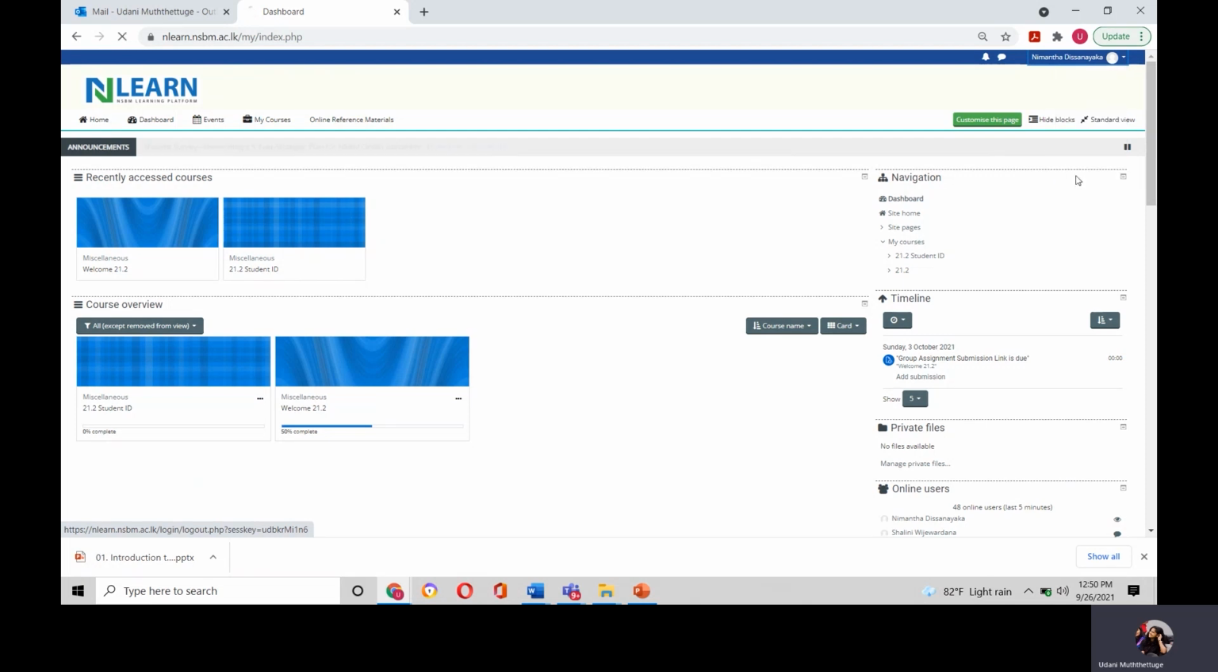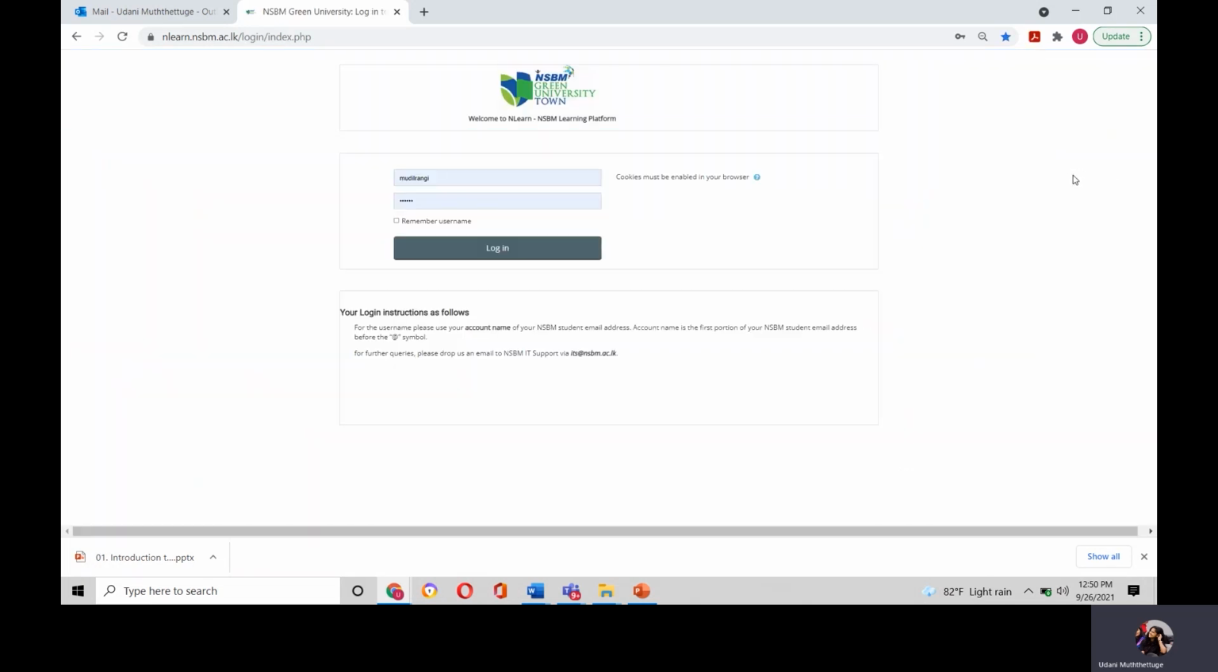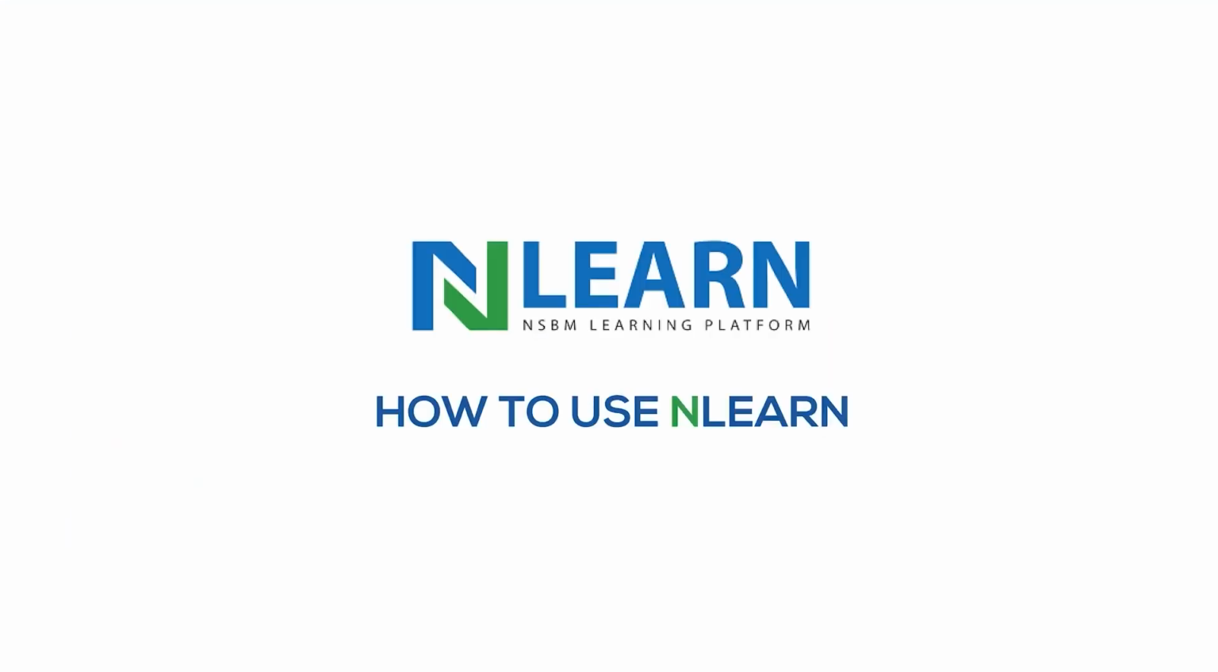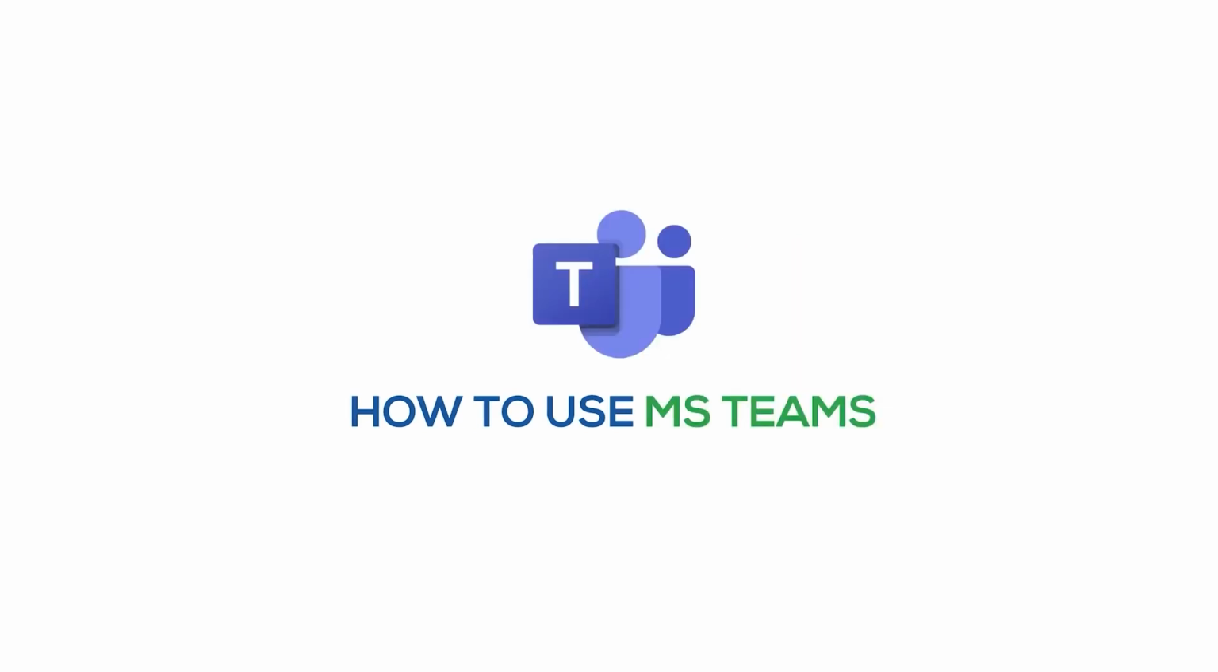Once you click on log out, you will be returned to this same interface where you typed your username and your password. I hope you all are clear with how to log on to the NLearn account and how to download the materials relevant to the respective lectures, or rather the modules. The next thing that I'm going to explain is how to use MS Teams, which is also another important thing that you have to know.